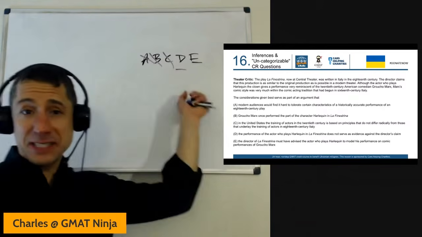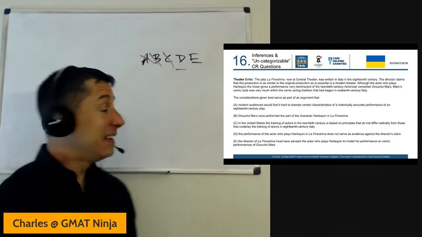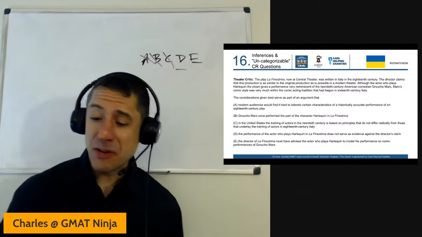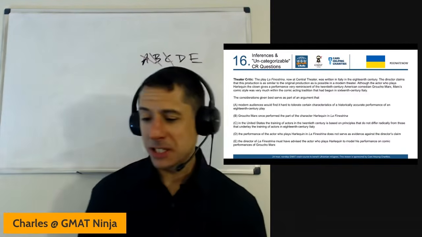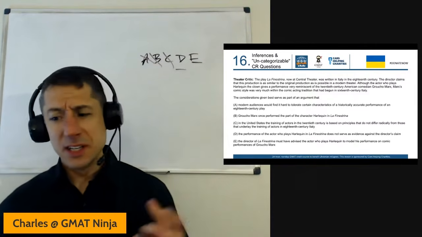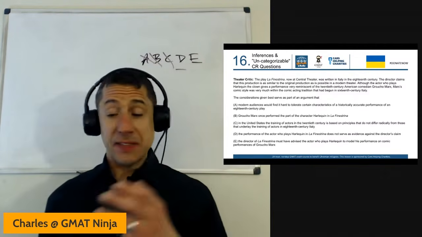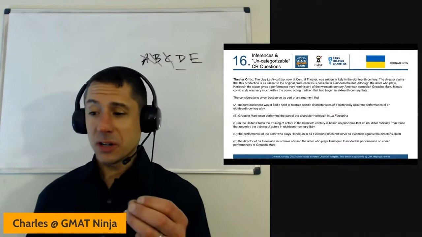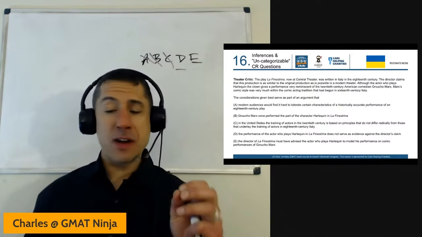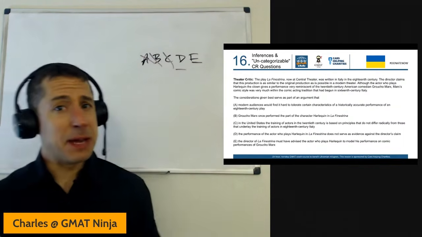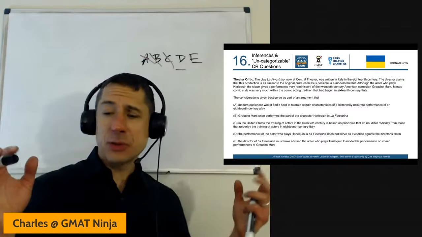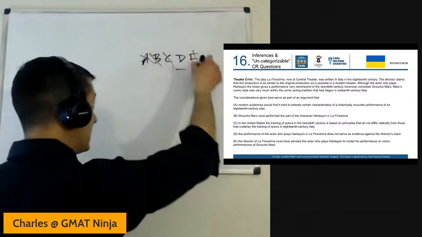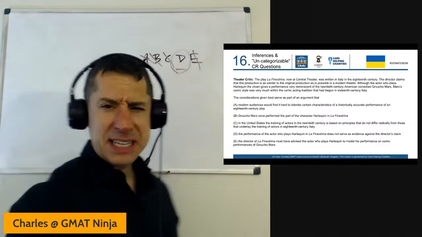I've already eliminated 3 because they're very clearly not right. If I can get rid of E, I don't even have to grapple with D that much, and I can move on. The director of La Finestra must have advised the actor to model his performance on the comic performances of Groucho Marx. No, not at all. That is certainly not the argument that's being set up here. So the actor gives a performance very reminiscent of Groucho Marx. That might have been the actor's own choice. How do we know that the actor was asked to do it or was advised to it by the director? No idea why that would be true. E is out. I hope we like D. I know I say that every time.